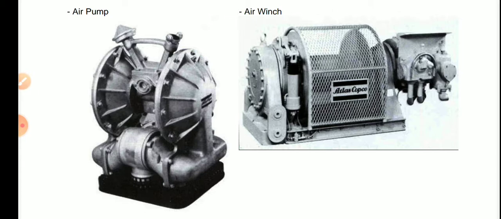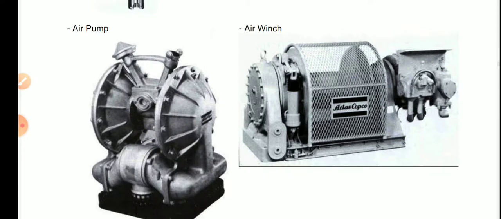These Wilden pumps are used for transporting mud from one place to another, from one tank to another tank, or for collecting spillage of water base or oil base. The energy input for these Wilden pumps is air. Okay, that is the information on air pumps.